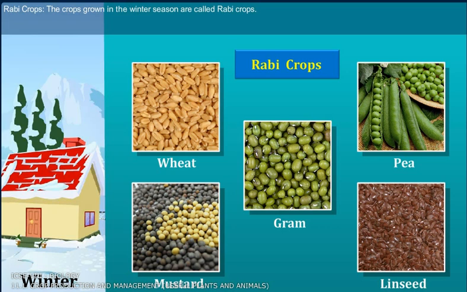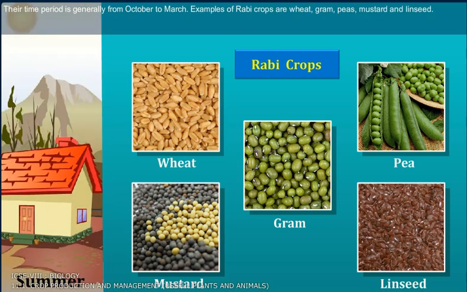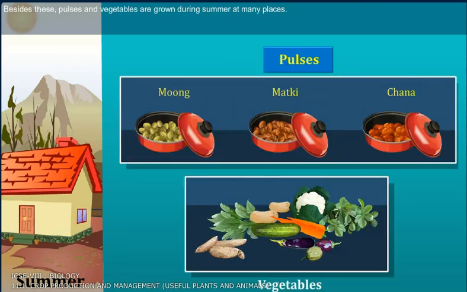Rabi crops. The crops grown in the winter season are called Rabi crops. Their time period is generally from October to March. Examples of Rabi crops are wheat, gram, peas, mustard, and linseed. Besides these, pulses and vegetables are grown during summer at many places.